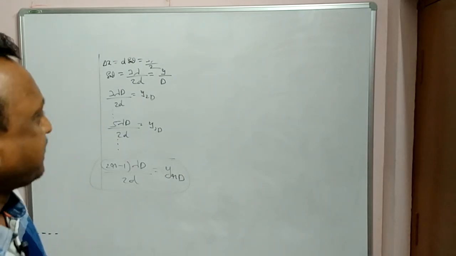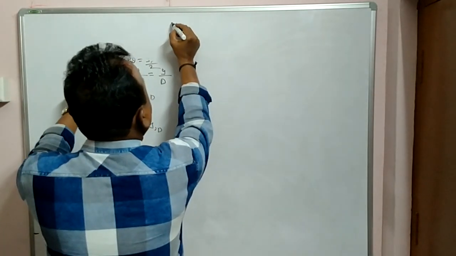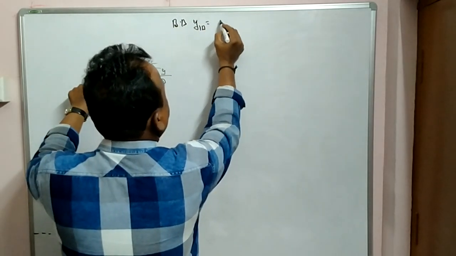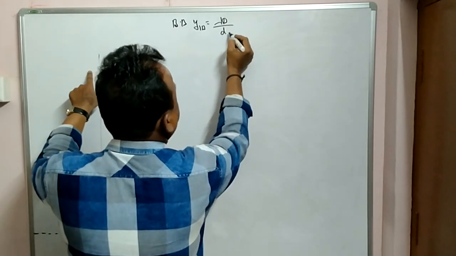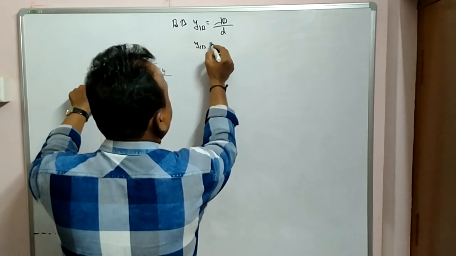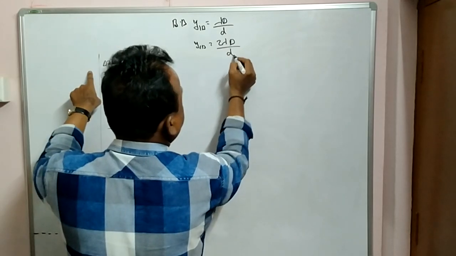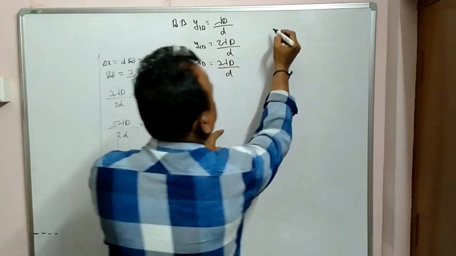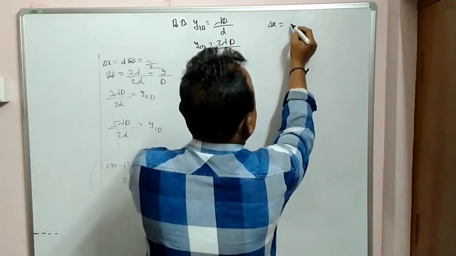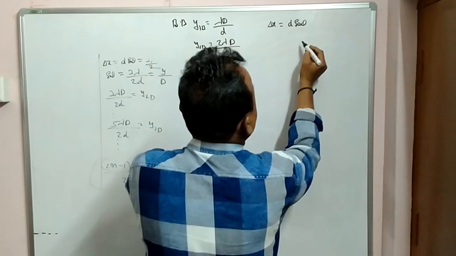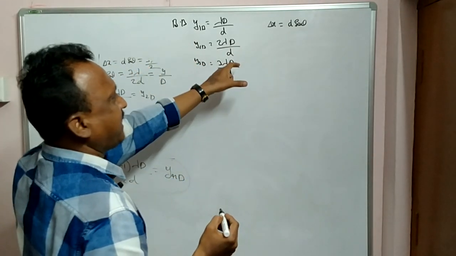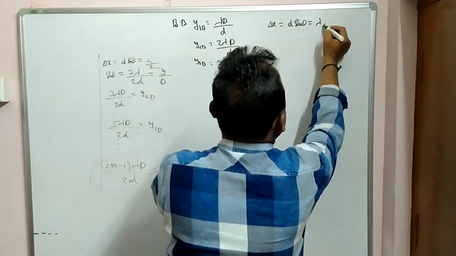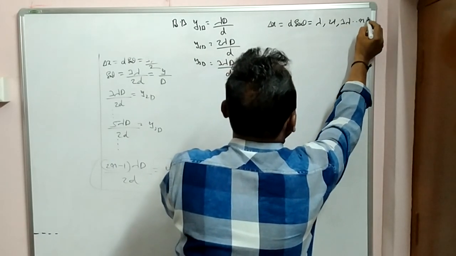In Young's double slit experiment, for bright bands, first bright is lambda D by d, second is 2 lambda D by d, third is 3 lambda D by d, because delta x is d sin theta, and this is equal to lambda, 2 lambda, 3 lambda, n lambda.